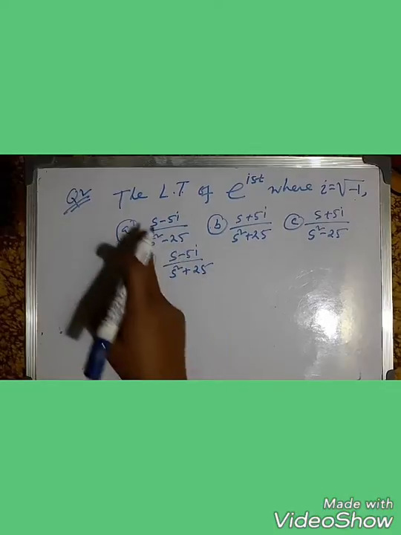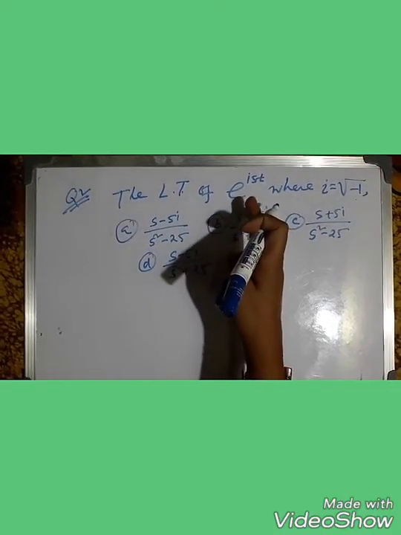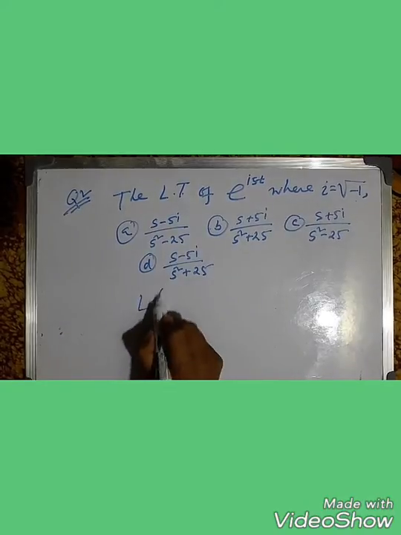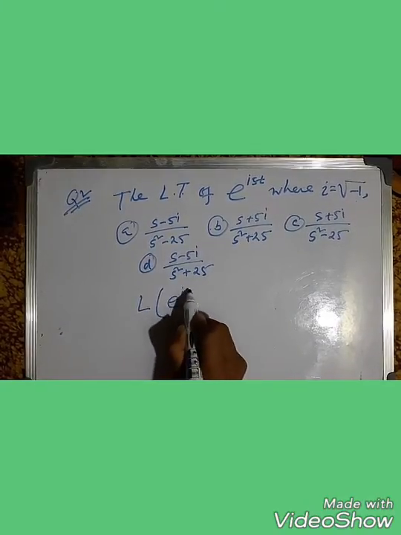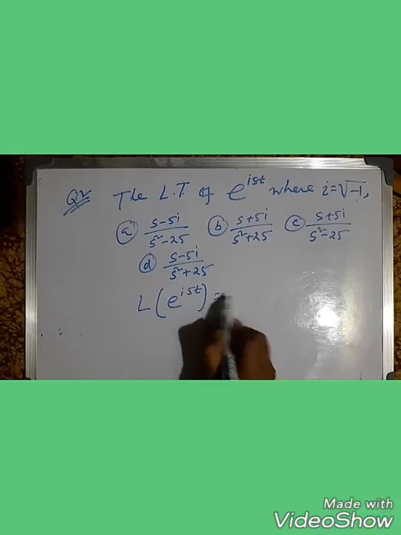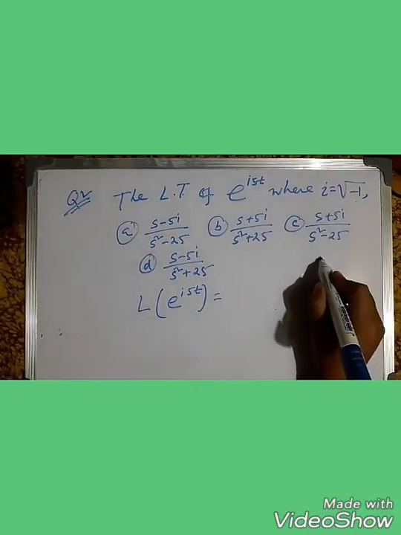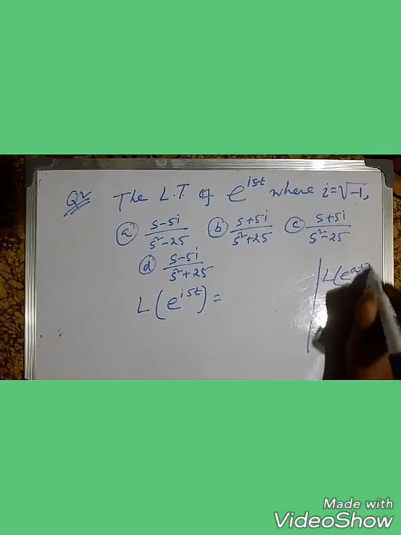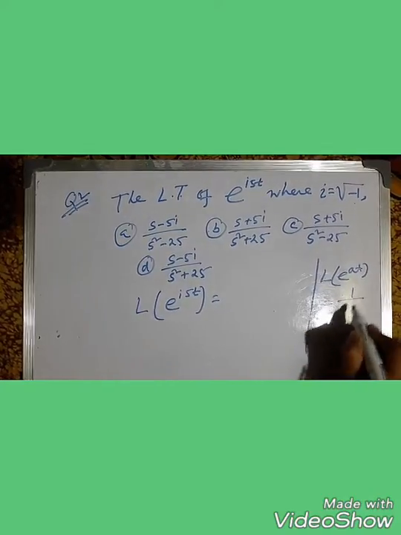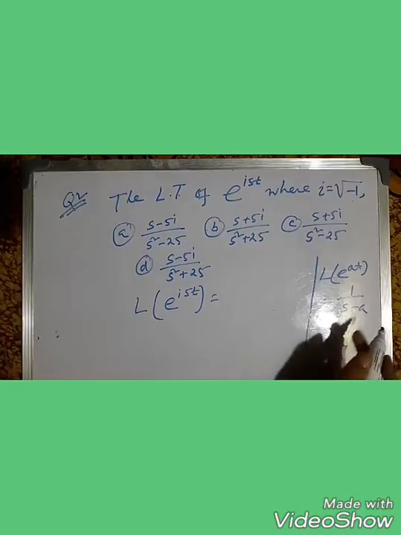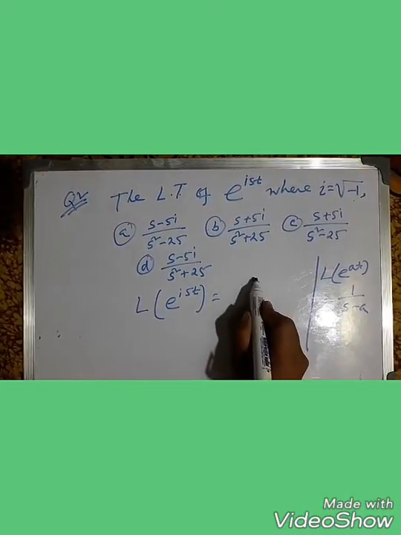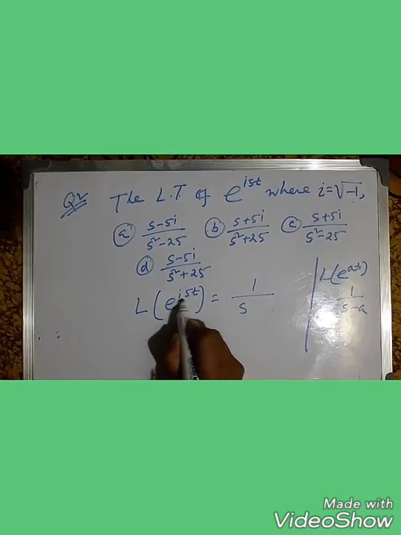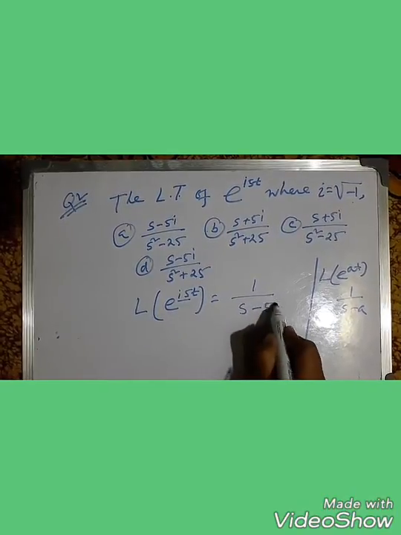So we have to find the Laplace transformation of e to the power i5t. We know that previously we did the formula of e to the power at equals 1 by s minus a. So we apply the same condition here, so 1 by s minus a means 1 by s minus 5i.